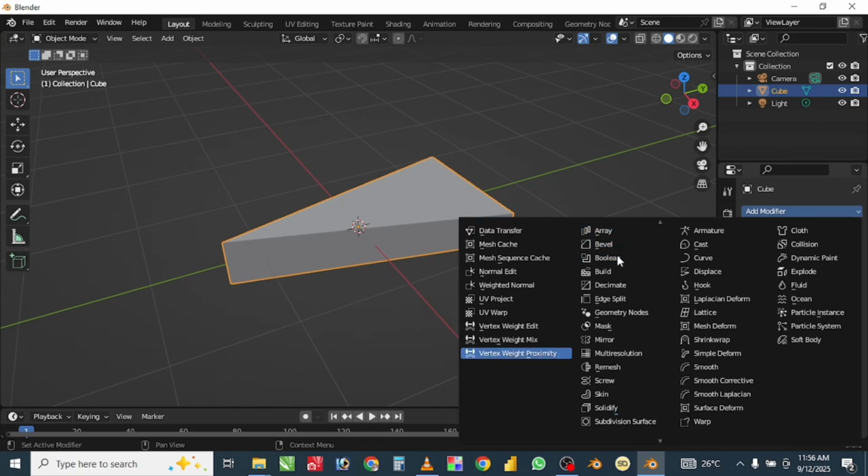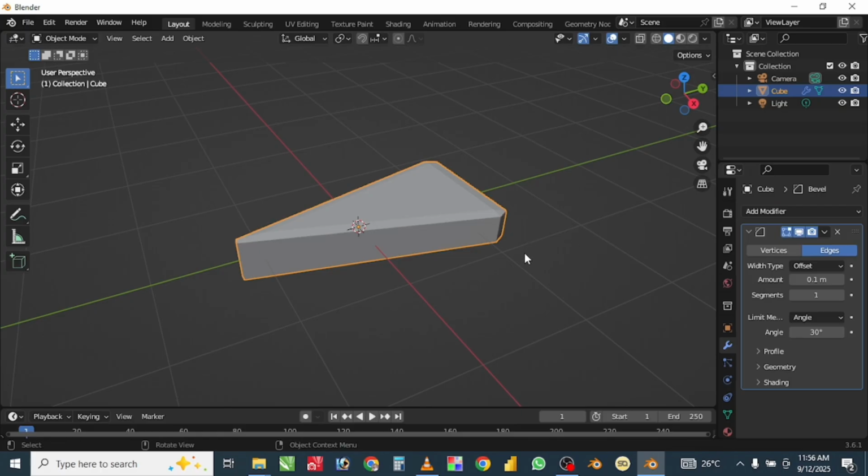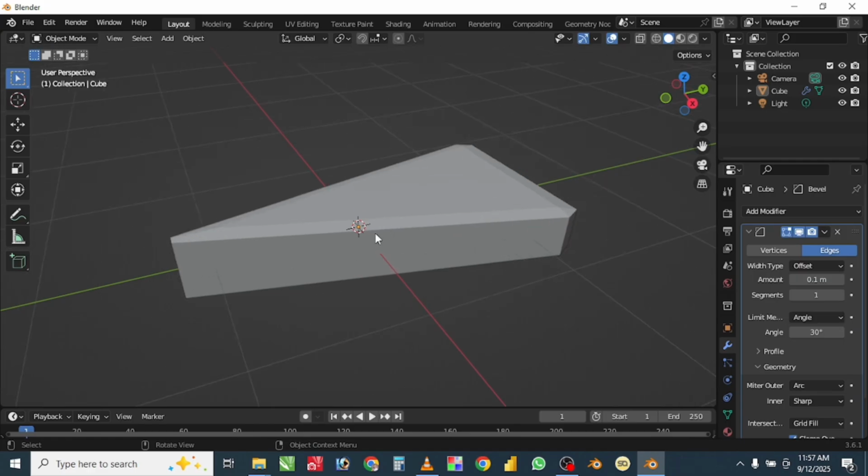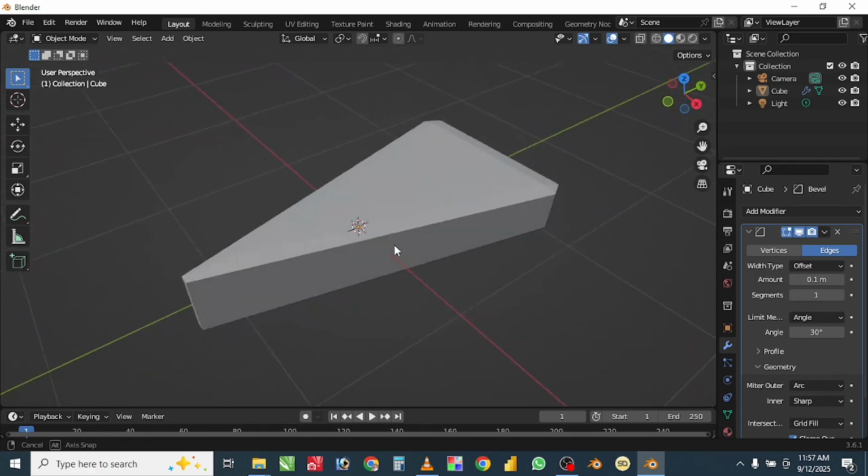Now I'll go over to my modifier and choose the bevel. I wanted my cheese wedge to not look sharp. I'll choose the geometry and go with arc. I wanted it to have round edges, but it wasn't working.